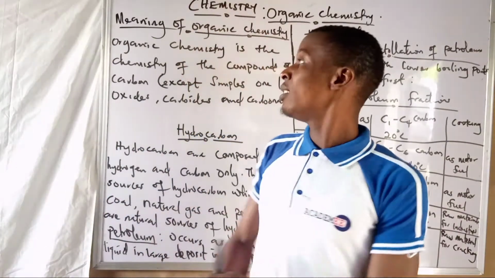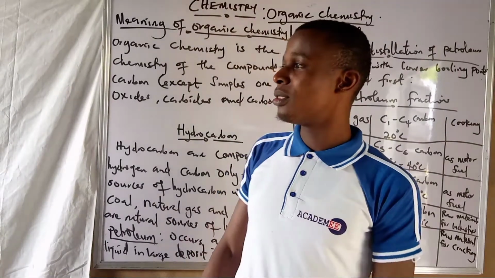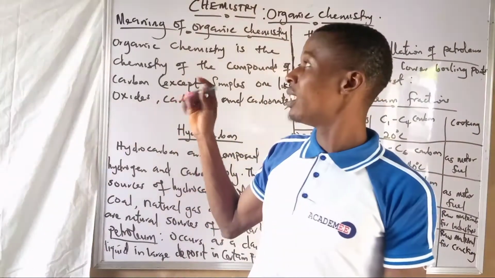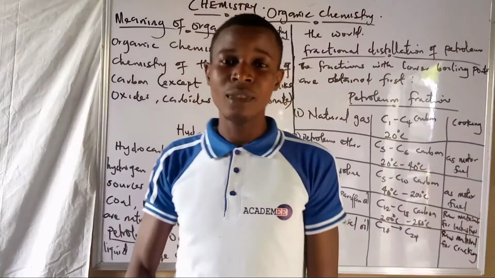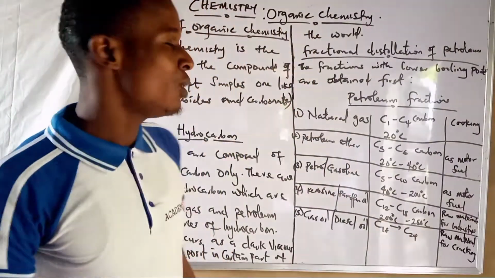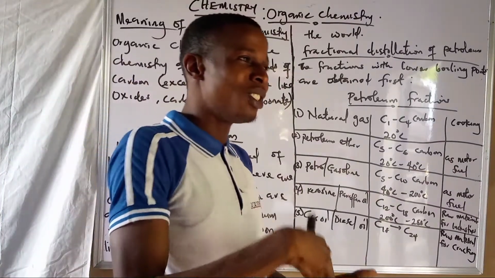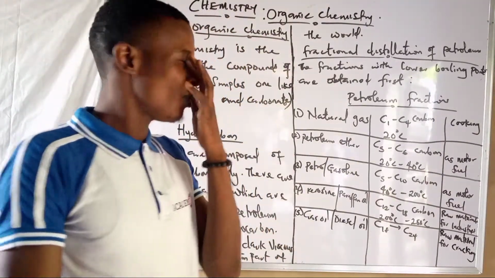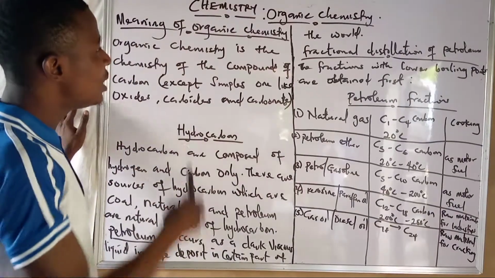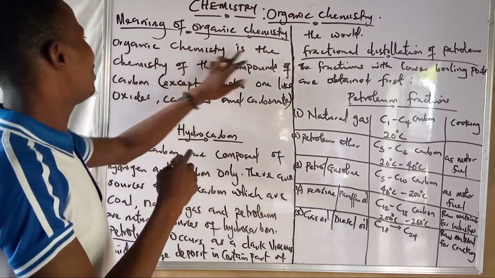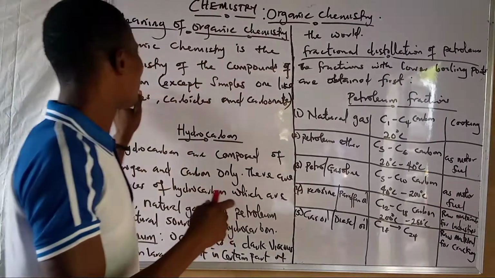So the topic I would like to take you today is one of the important topics in chemistry, which is organic chemistry. The first thing I would like to tell you is the meaning of organic chemistry. When they tell you organic chemistry or organic compound, what do they mean? Are you getting me? Let's start from the definition I'm having here. Organic chemistry is the chemistry of the compounds of carbon.